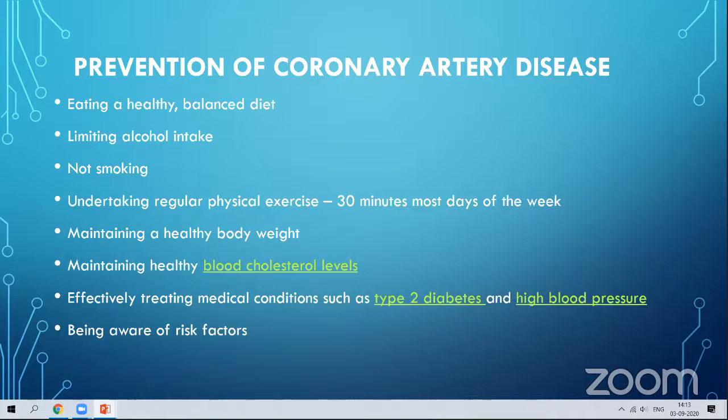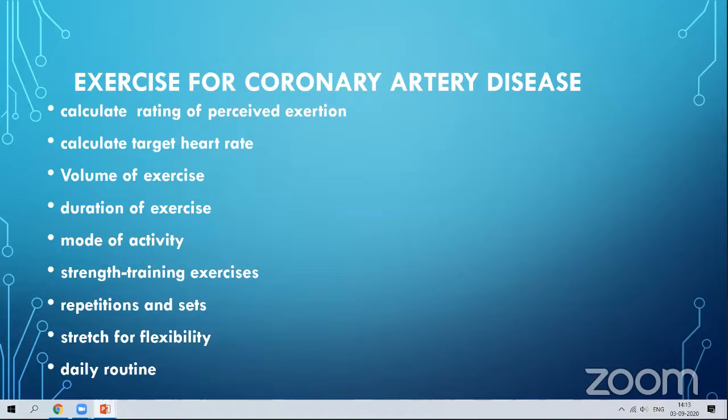Be aware of the risk factors. If you are aware of the risk factors of these health conditions, artery diseases can be controlled to some extent. You can get involved in regular physical activities, you can have a proper diet, and then you can avoid coronary artery diseases.